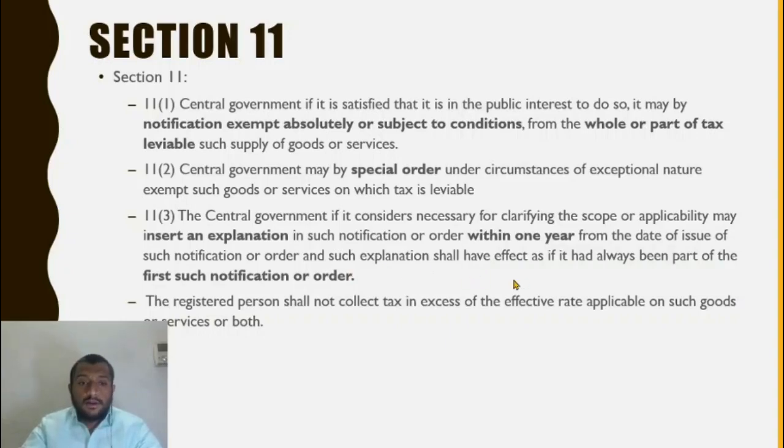The registered person shall not collect tax in excess of the effective rate applicable on such goods or services or both. Let us say an abatement of 60% is given on a rate of 18% tax. So let us say 50% abatement is given. That means 9% tax he has to charge. So the effective rate of tax is 9%. So what this says is, he wants to tell us that you cannot charge more than what the effective rate of tax is. That is anyway something people will do, but he just wants to reiterate. That is why he put this.